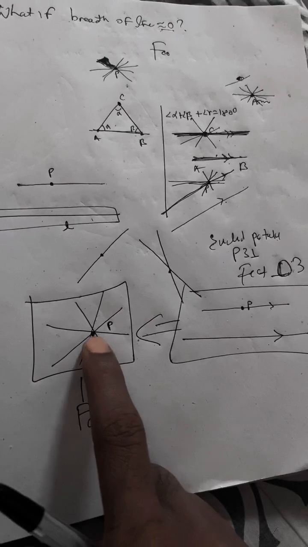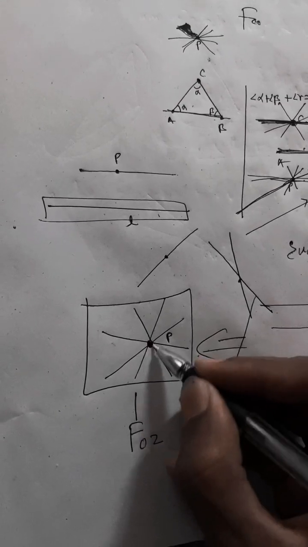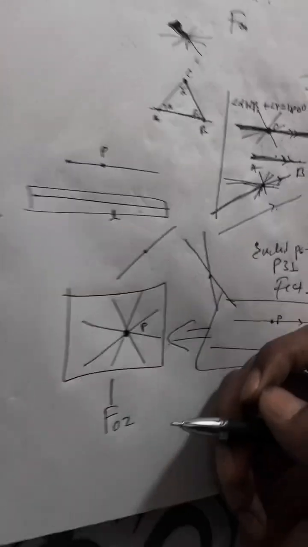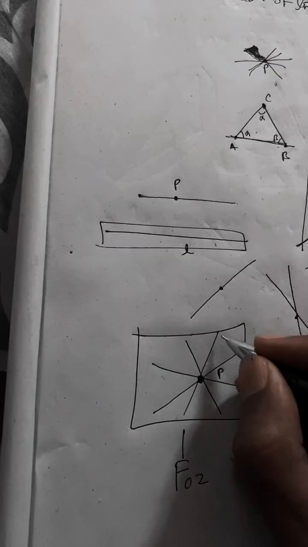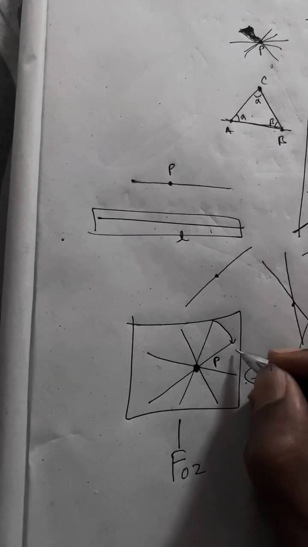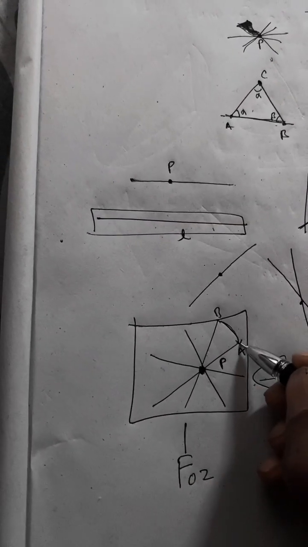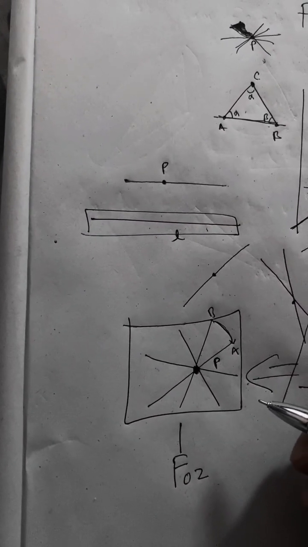Now we see that this fact also needs another fact to state it, because if an infinite number of lines can pass through this point, then what is the distance between this and this? Let's say here is A, here is B. What is the distance between A and B? We can of course measure it.